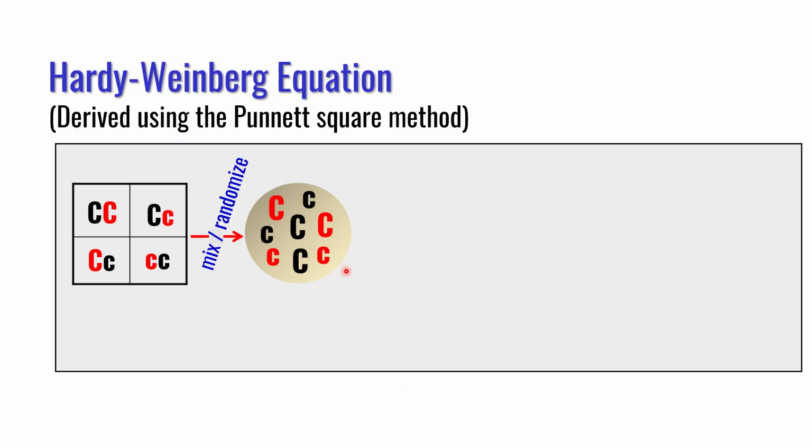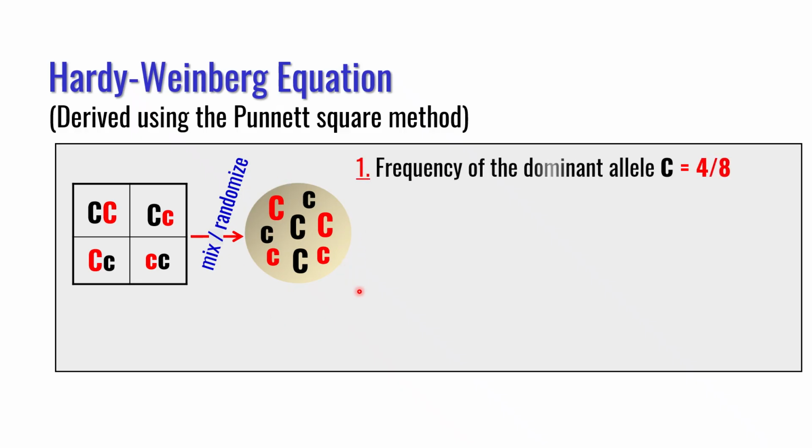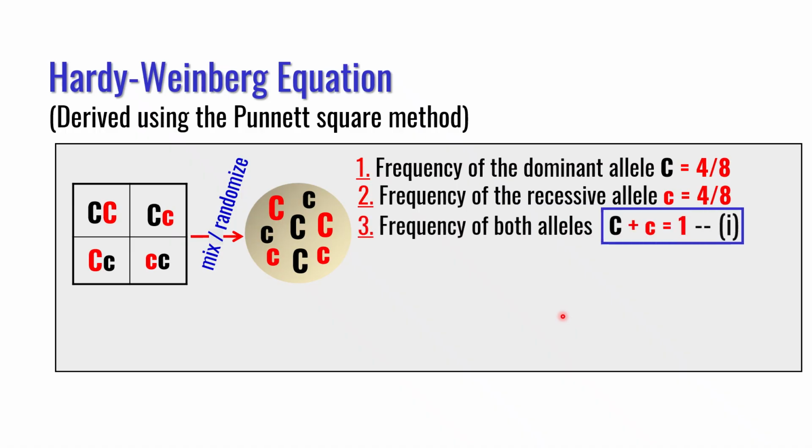Let us calculate the frequency of the dominant allele: it is 4 over 8. 4 are capital C, the dominant allele, over the total number of alleles, which are 8. And the frequency of the recessive allele, small c, is equal to 4 over 8.